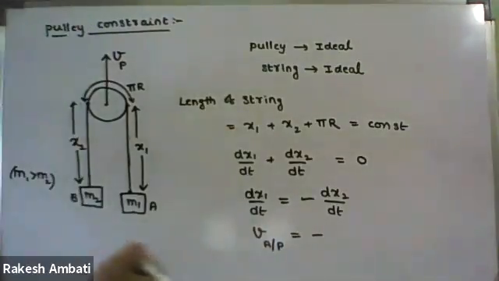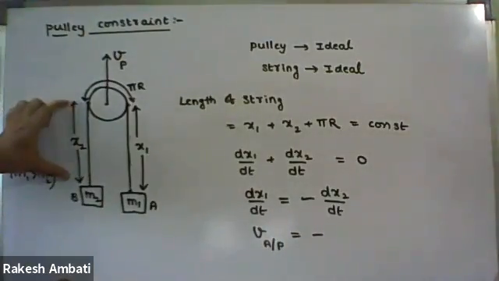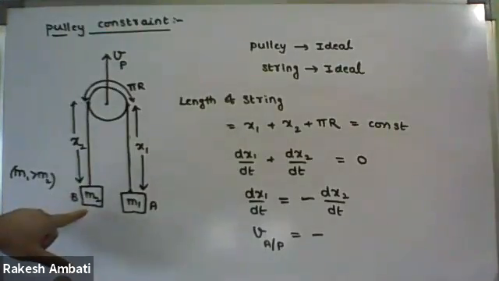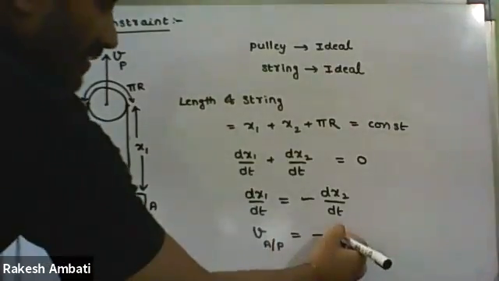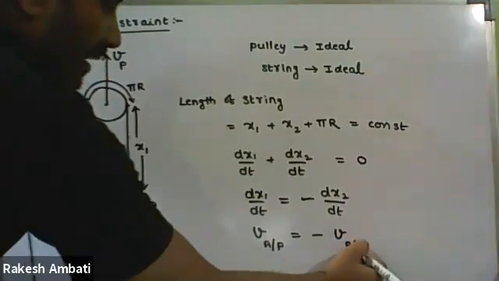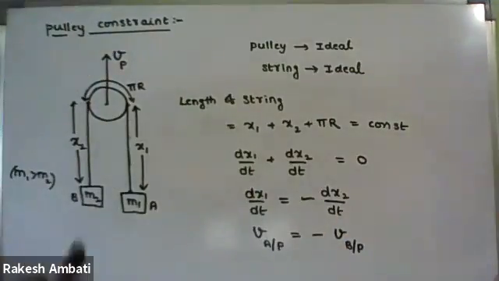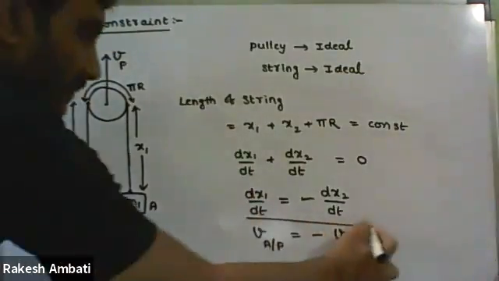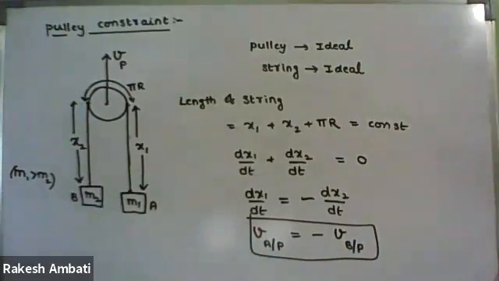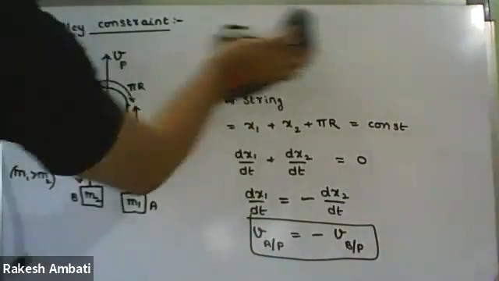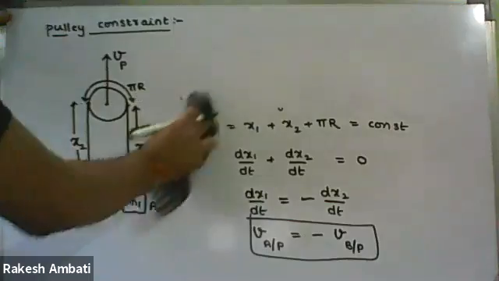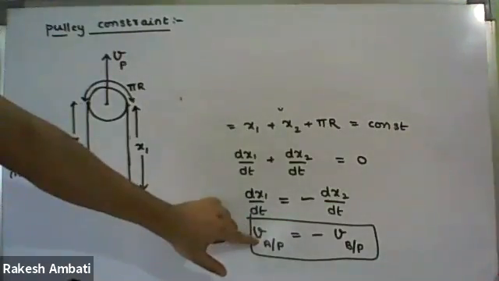to minus. In the same way, what is the meaning of dx2 by dt? Velocity of block B with respect to the pulley. So here you follow the relative motion concept.